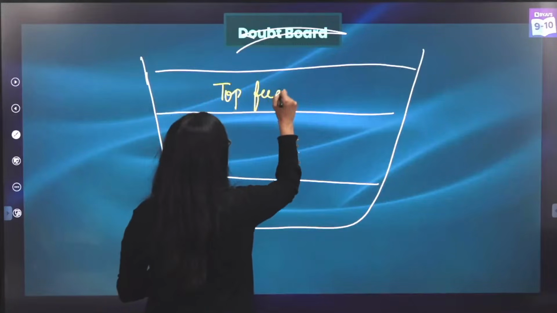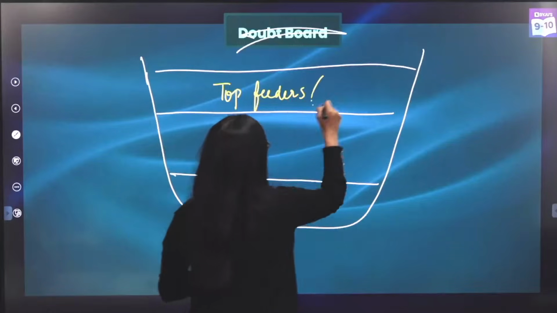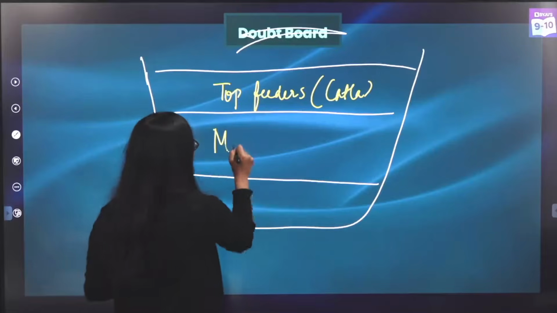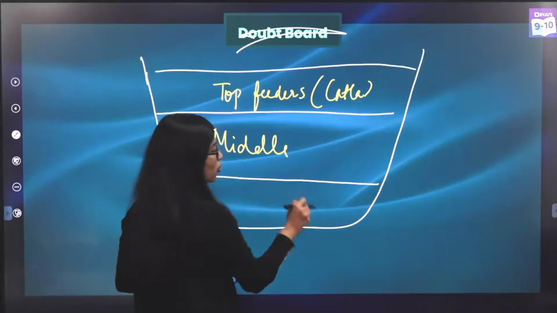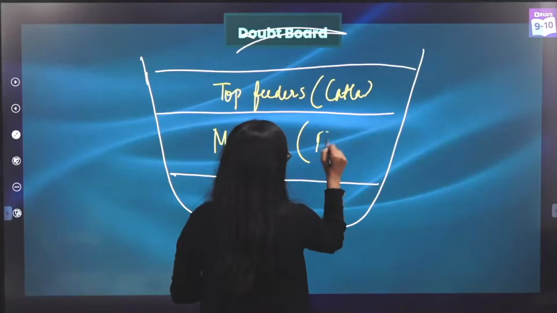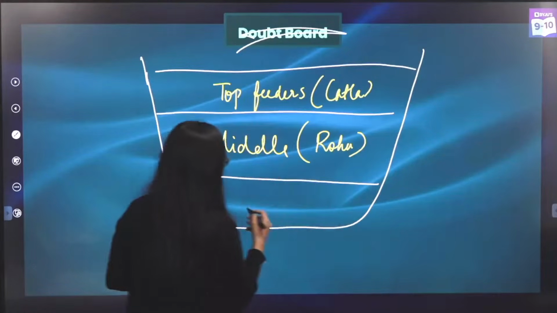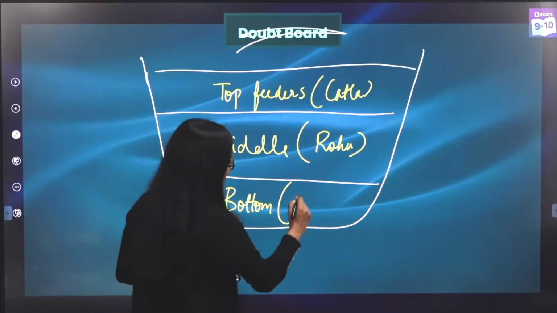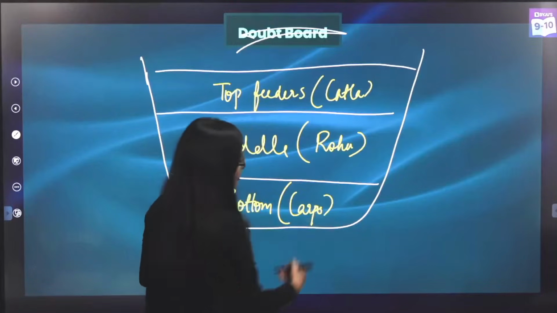We call them top feeders, and your example here is catla. Then some will be found feeding in the middle of the pond or the tank, and some examples here are rohu, okay? And then some of them are bottom feeders. These bottom feeders are your common carps.